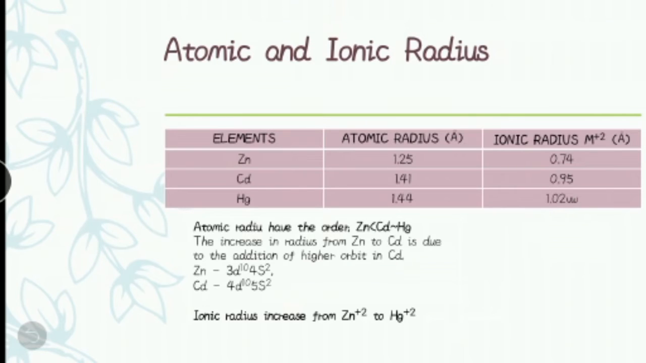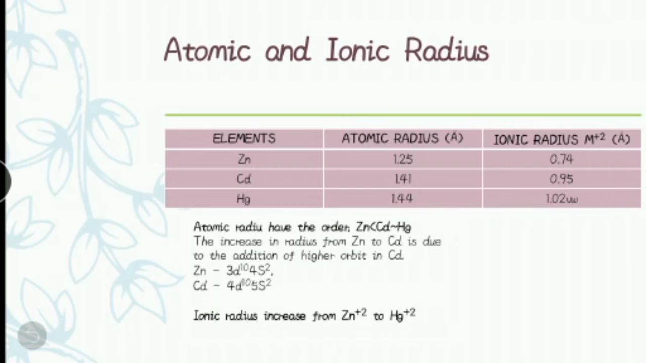Next is atomic and ionic radius. From this table, we can see that the atomic radius of zinc is 1.25, the atomic radius of cadmium is 1.41, and the atomic radius of mercury is 1.44.